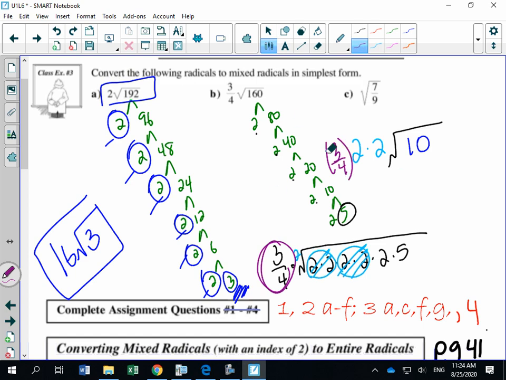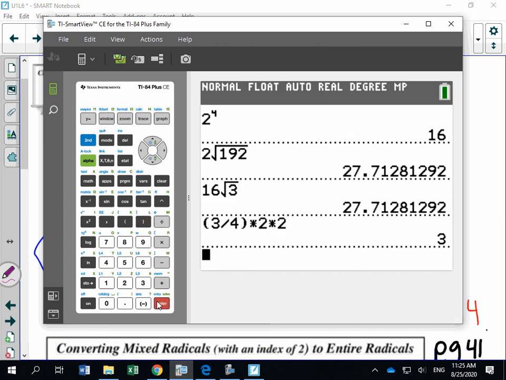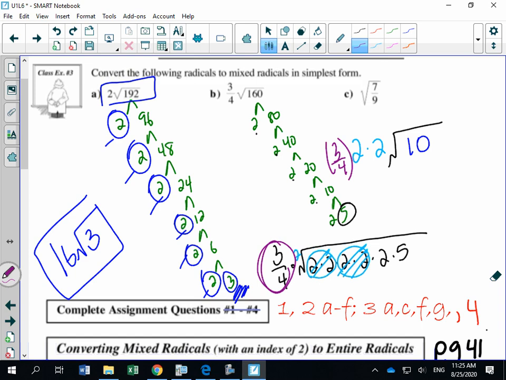So let's type in 3/4 times 2 times 2. Open bracket, 3/4 times 2 times 2, and that gives me 3√10. I always like checking, so I'm going to type in 3/4 in a bracket √160.